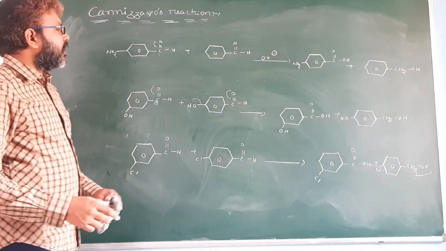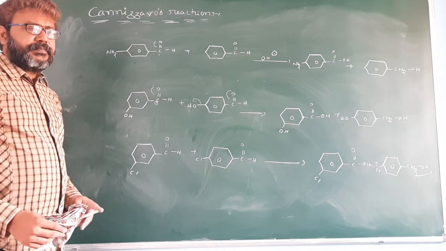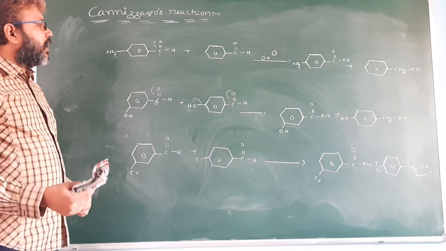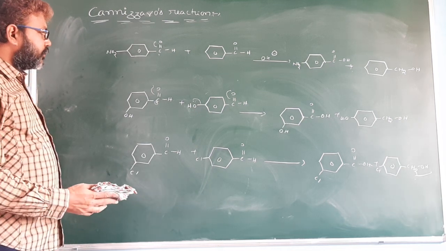So when the benzene ring has an electron withdrawing group, it undergoes oxidation. When the benzene ring has an electron releasing group, it undergoes reduction.